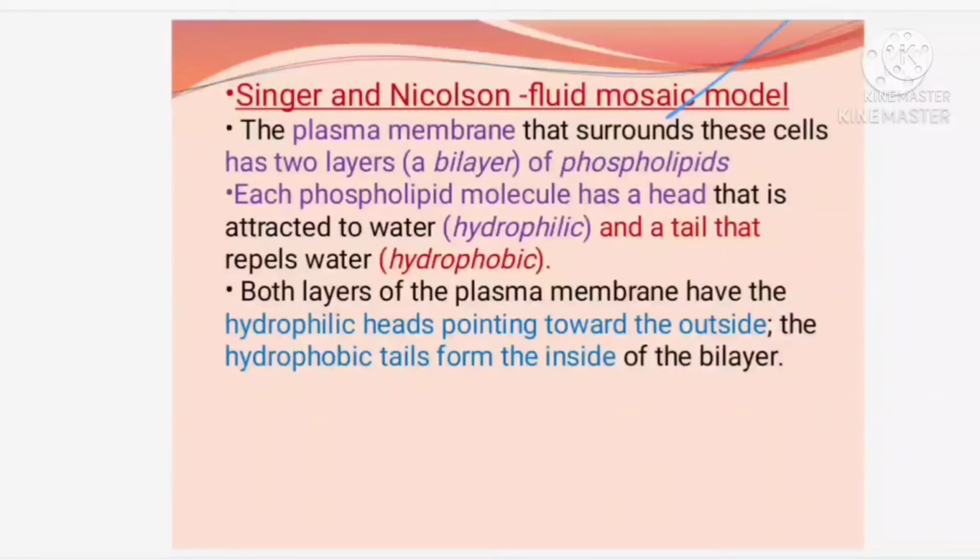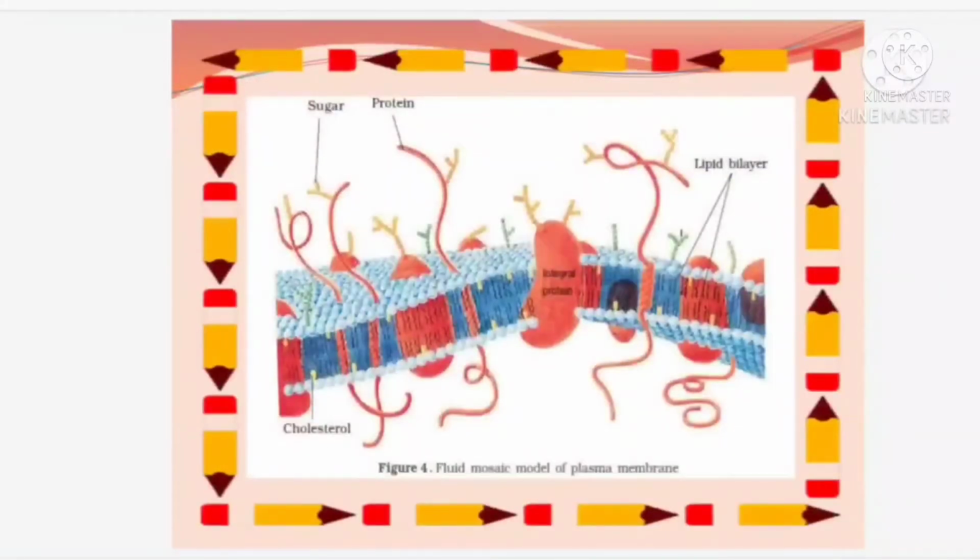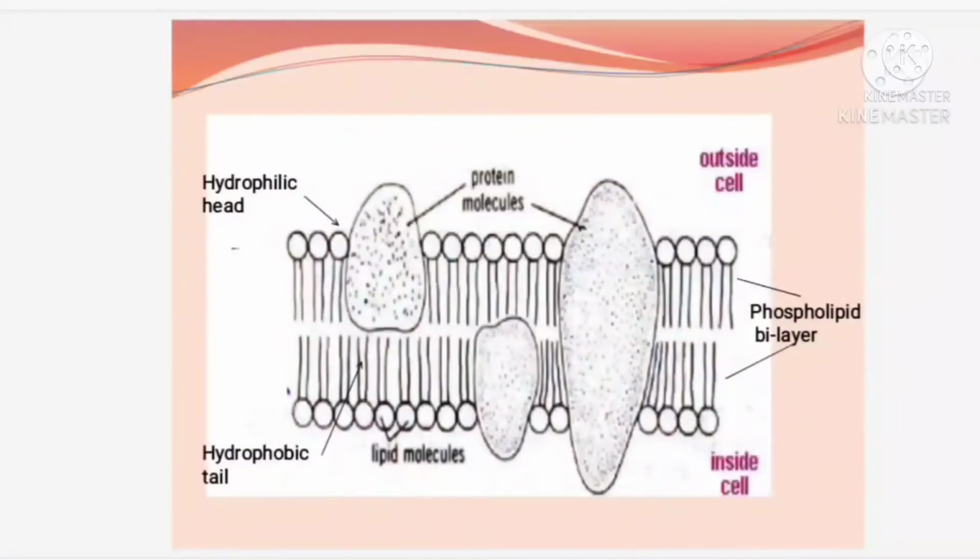Now we are going to learn about the fluid mosaic model of plasma membrane: how the structure of the plasma membrane is, what it is made up of, and what all is present in it. That's what we are going to see now. When you are seeing this plasma membrane, to be more clear, you can find it over here. Plasma membrane is made up of a phospholipid bilayer. So this is one layer and this one is another layer.